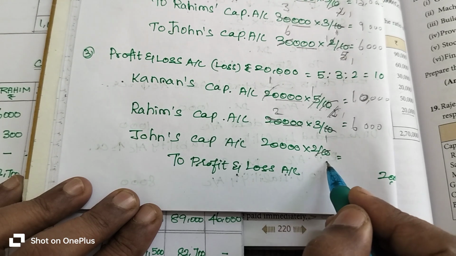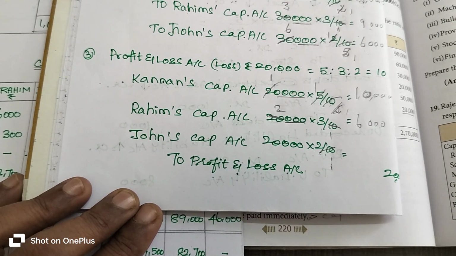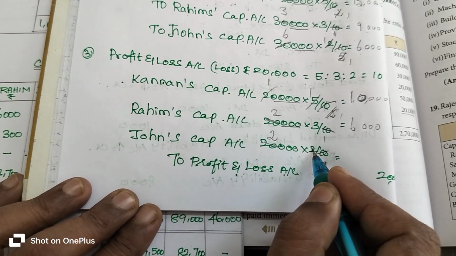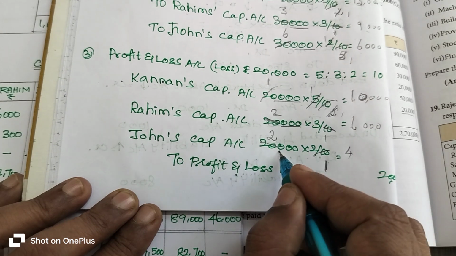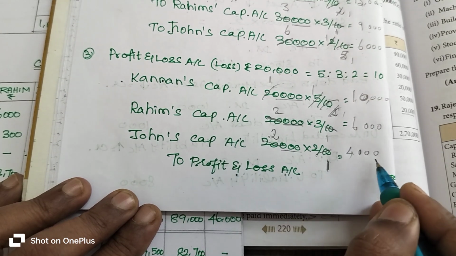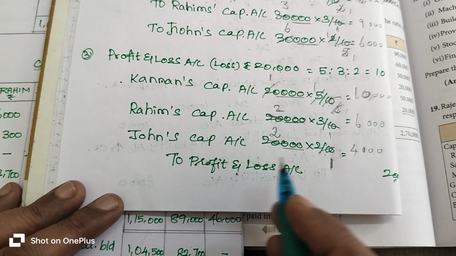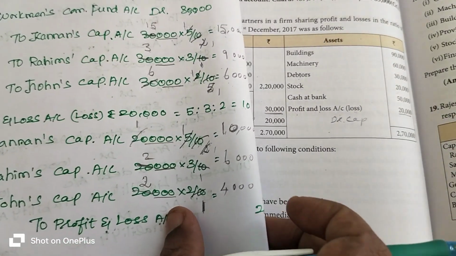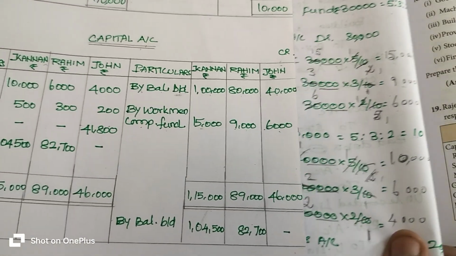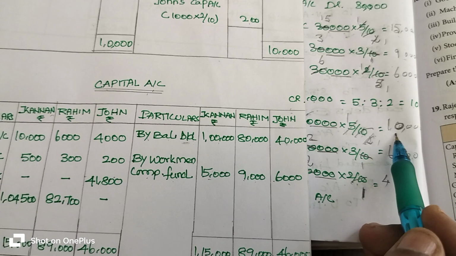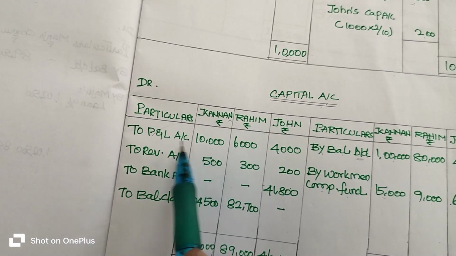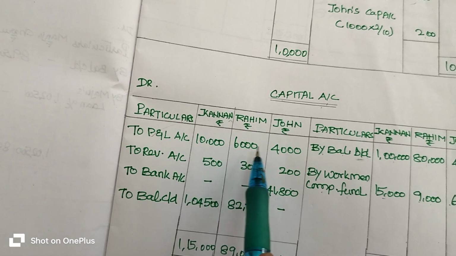Accordingly, 110 is 10, 2 10s are 20, 2 2s are 4, 30 is to be added here: 4,000 rupees. We transfer to John's capital account from loss. Okay, so it will be entered on which side? Debtor side of the capital account. So 10,000 rupees, 6,000 rupees, 4,000 rupees are entered on the debtor side of the capital account with their respective partners' accounts.